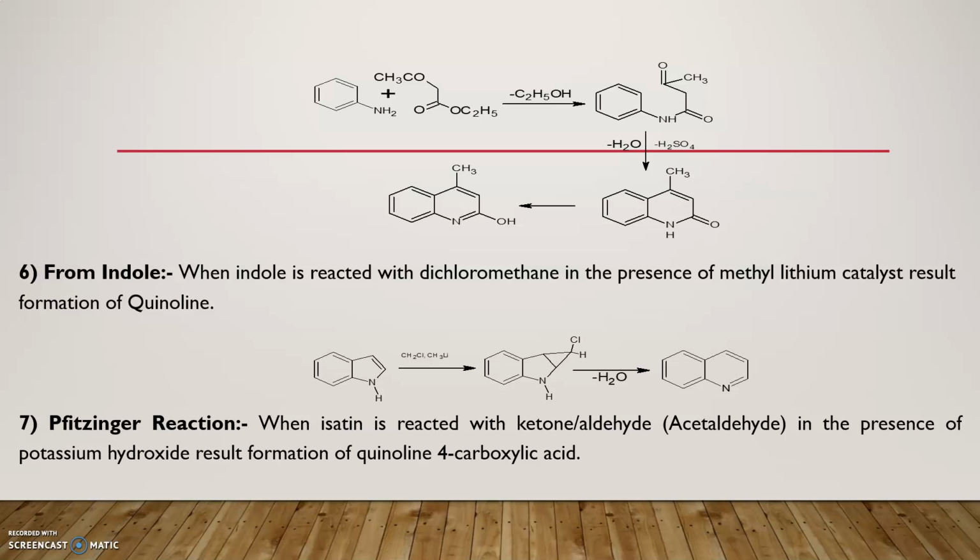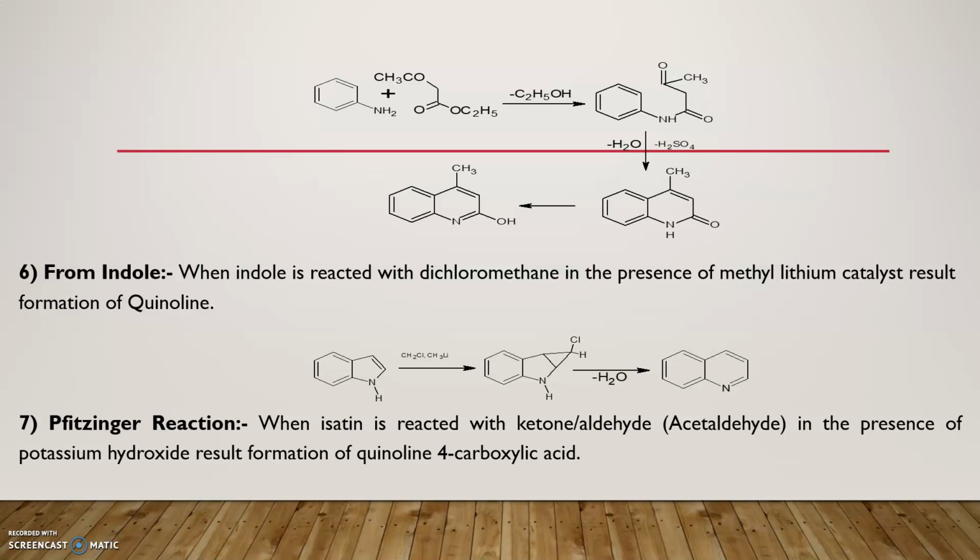The sixth method for synthesis of quinoline is from indole. That reaction is also called a ring expansion reaction. When indole is reacted with dichloromethane in the presence of methyllithium as a catalyst, formation of quinoline takes place.